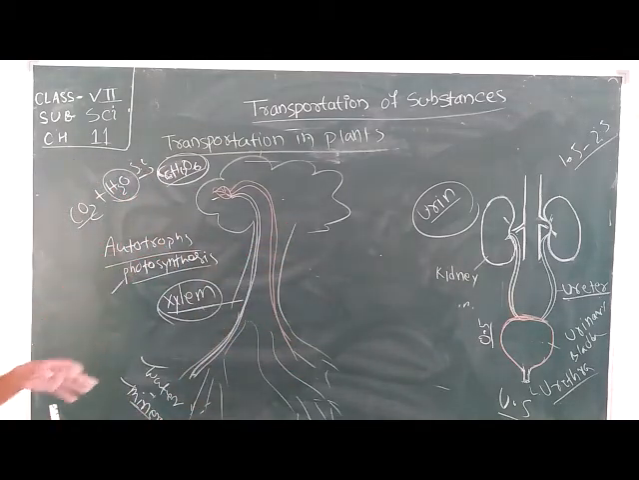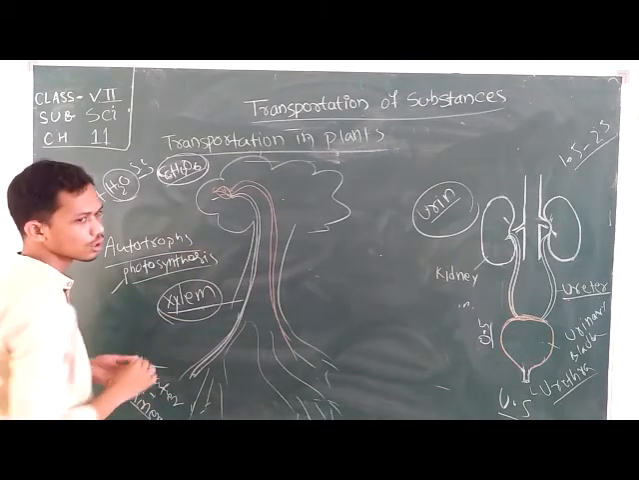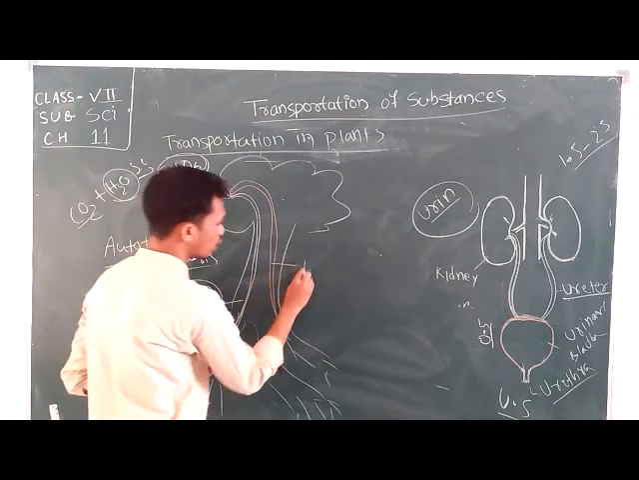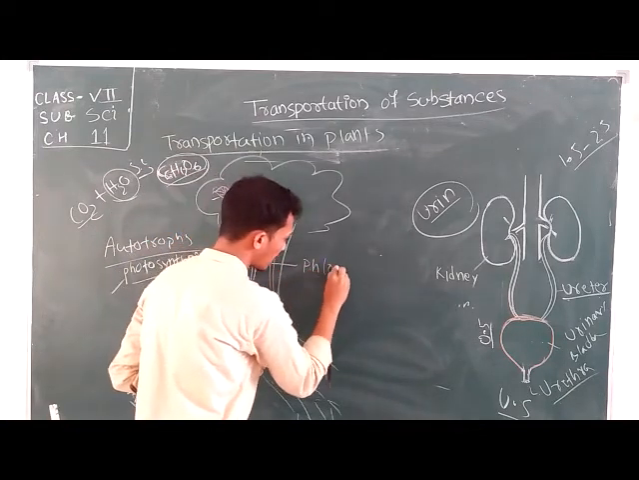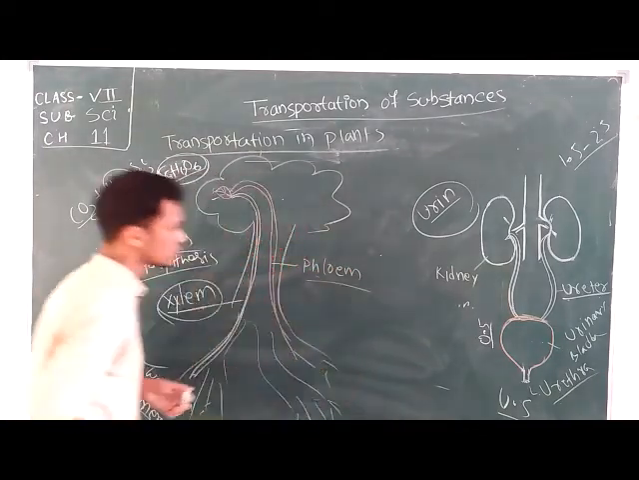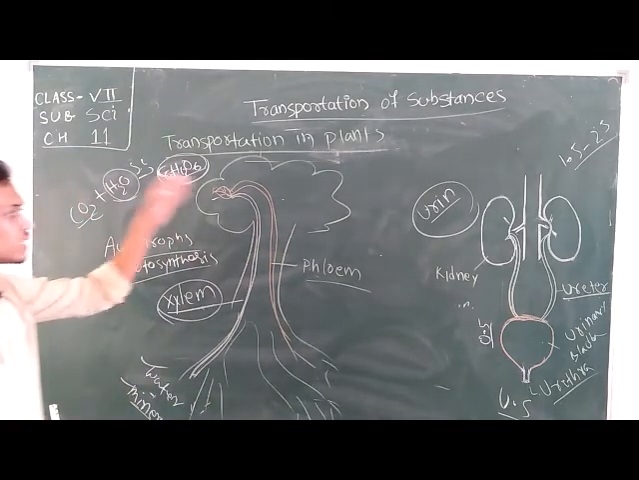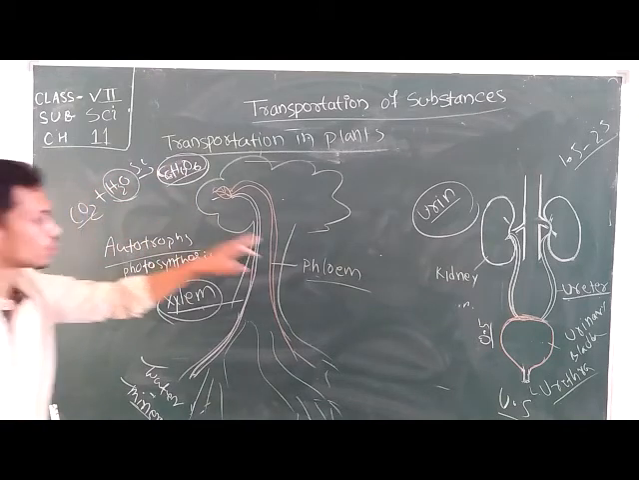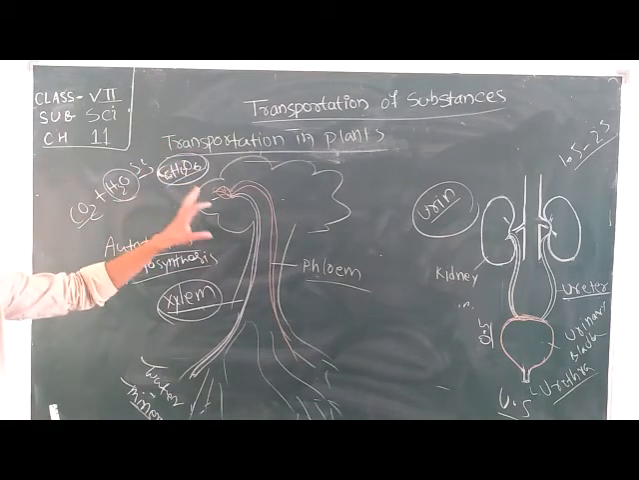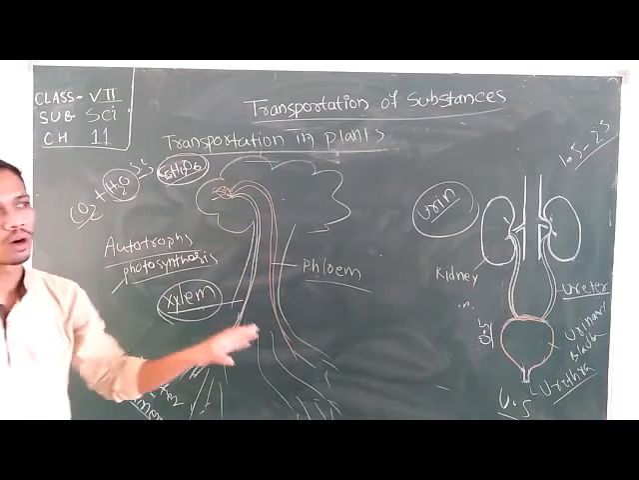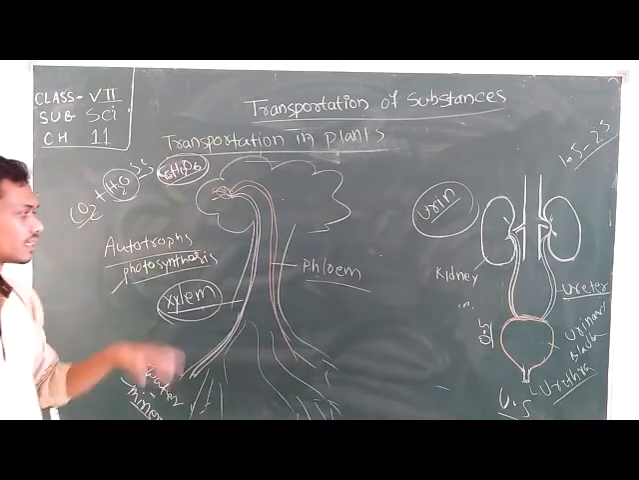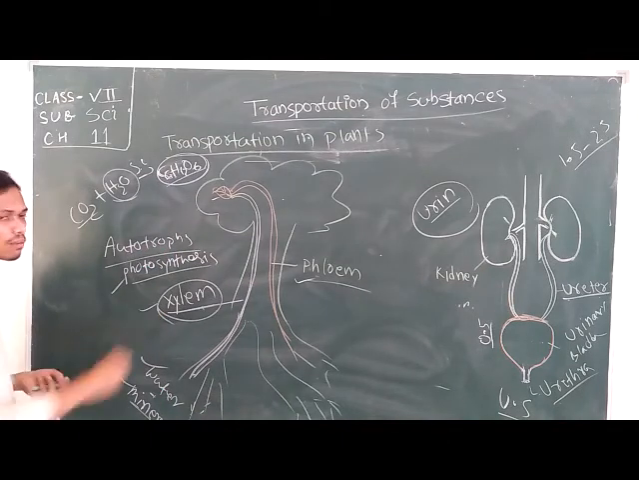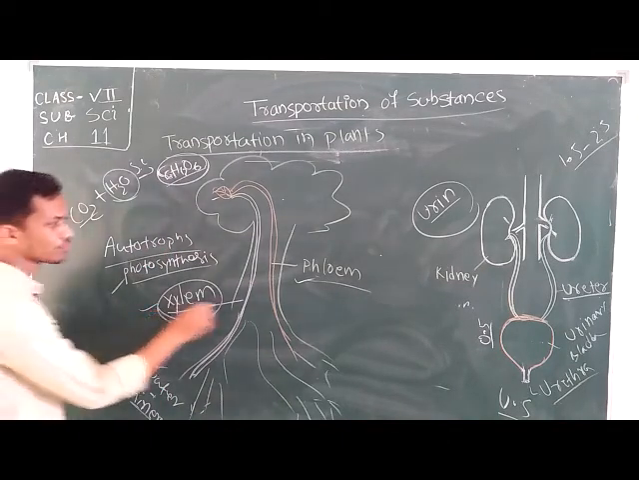Okay, so the food will also be sent through another pipe that is called your phloem. The pipe or the tissue by which the prepared food will be circulated throughout the body of the plant is called your phloem. Okay, so here two types of tissue are there, two types of pipe are there, that is xylem and phloem.